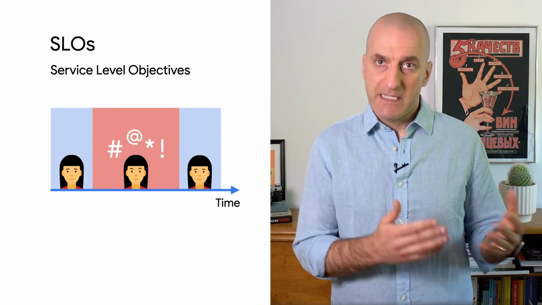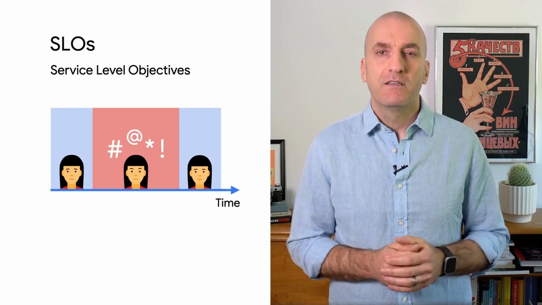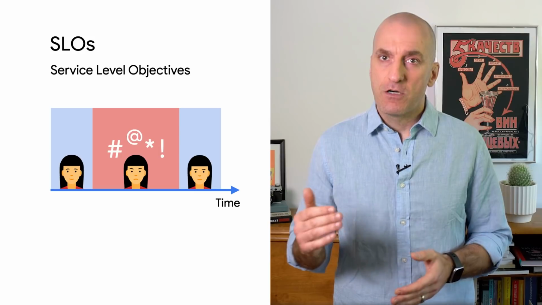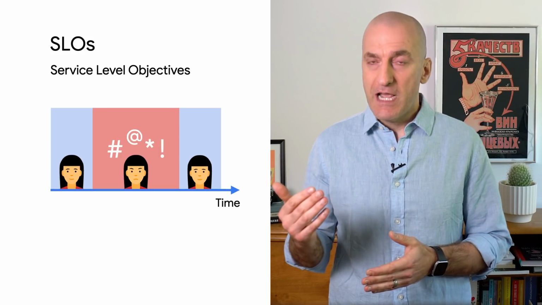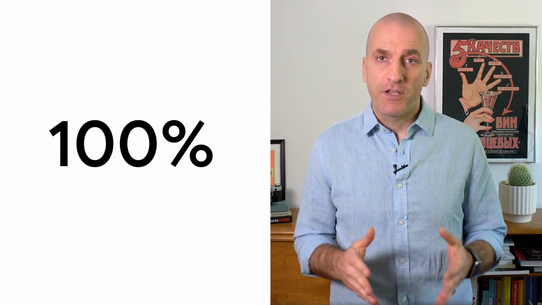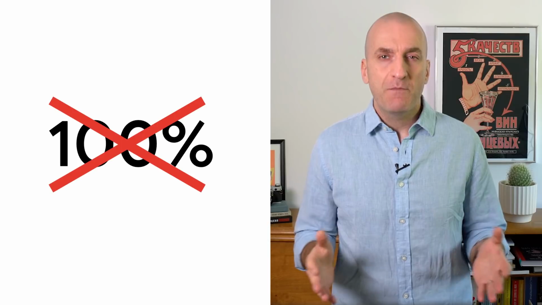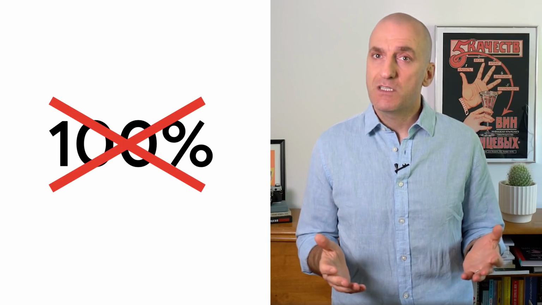It's a combination of our SLI, a threshold, and a window of time over which it's evaluated. The key thing we're after is a target or threshold above which users are happy and below which they're not. It might be tempting to set our target at 100%, but that would be impossible to meet and result in not being able to make any changes to our service in production.